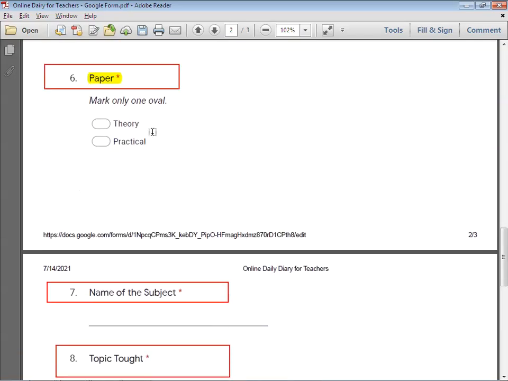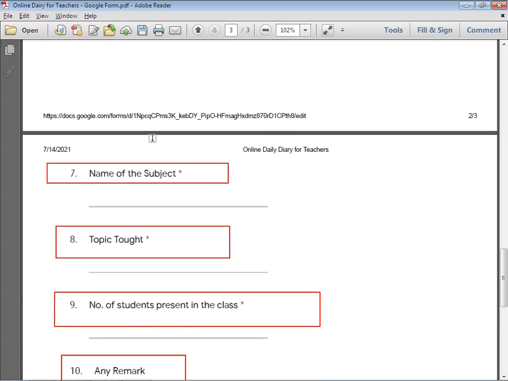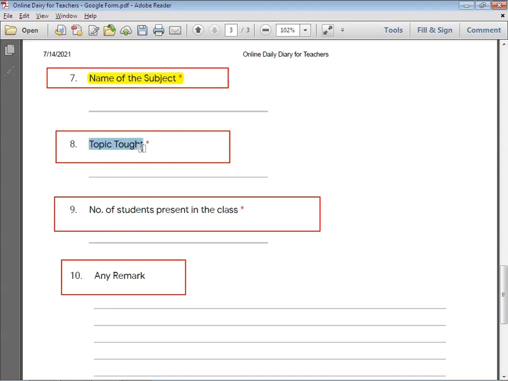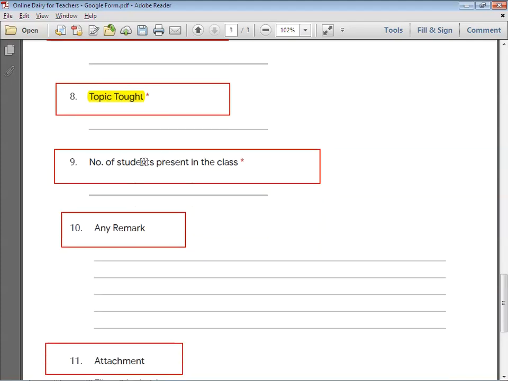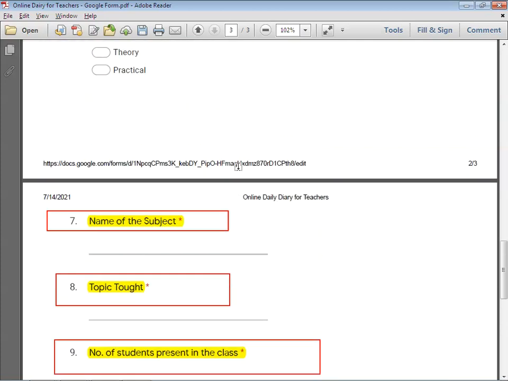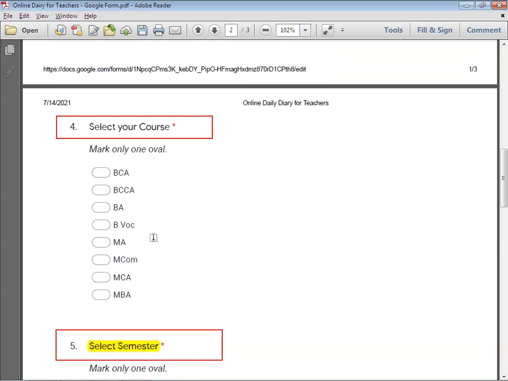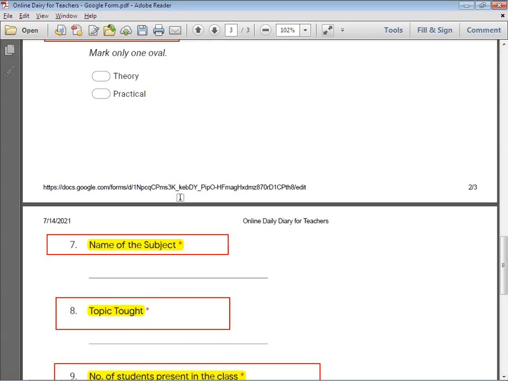So after selecting the particular theory or the practical, the particular faculty will write the name of the subject, and after the name of the subject, they will give the details about the topic taught in the previous lecture, and then they will give the attendance of the student, the number of students present in the class itself. So these are nothing but the mandatory fields which we created, and this will cover all the information regarding the teacher's lectures and all the basic details which the diary has to maintain.